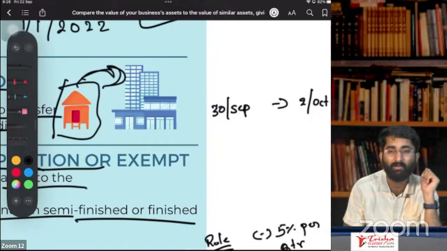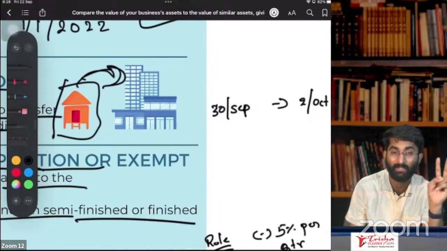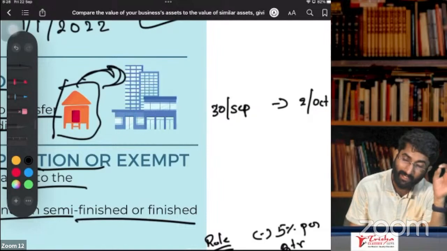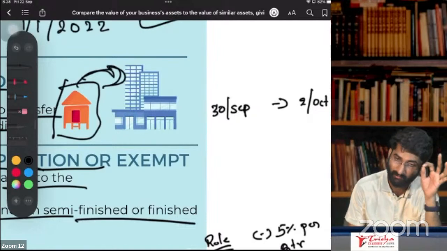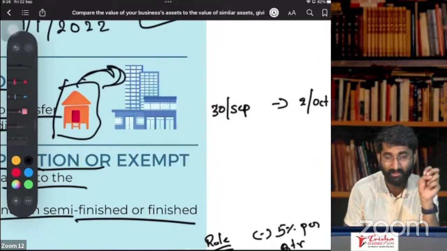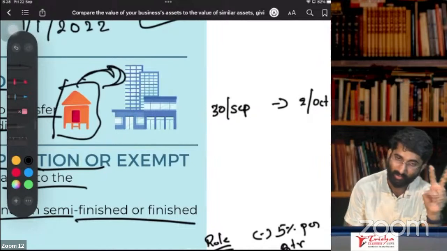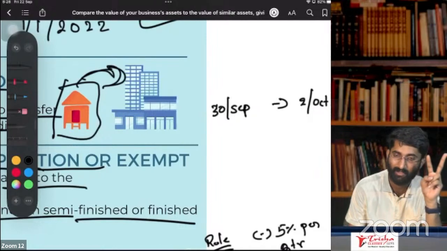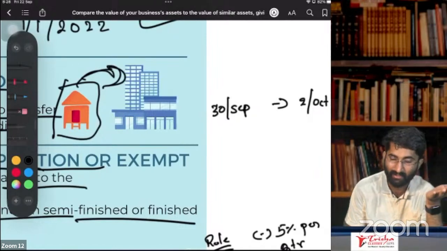In that case, how many quarters have you used it? 2 quarters. Remember, you have used it for 2 quarters, because 1 day in a quarter will be considered as 1 full quarter. You have used it for just 2 days, sir, but still the depreciation will be for 2 quarters. Is it an advantage or disadvantage, sir? Actually, it is an advantage given by the government.